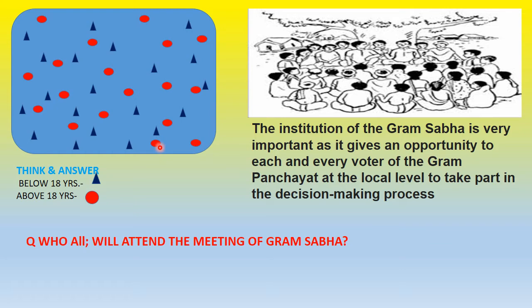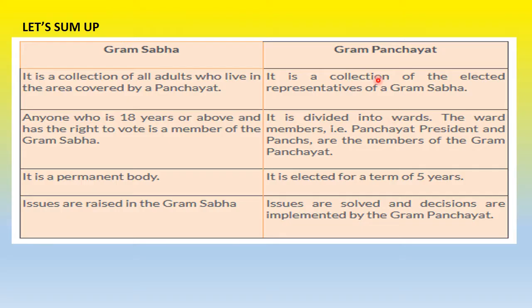So tell me, if there is a meeting of Gram Sabha, which of these two will attend? Obviously the red ones, because they are 18 or above, they are adults. And all the people of Gram Sabha take part in the meetings of Gram Panchayat, and collectively they take part in the decision making process.